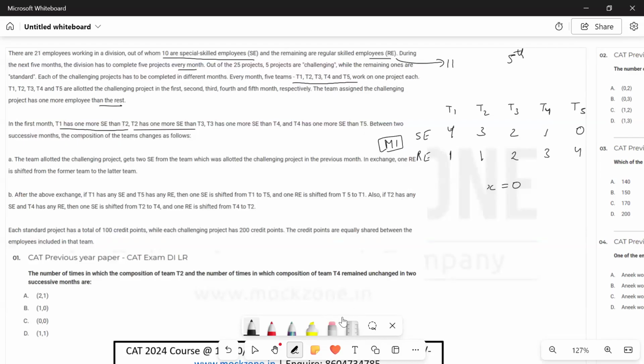We have total how many months? We are talking about 5 months. So we will have to expand this table for 5 months. This will be month 2, SE, and then RE. Then we have SE and RE again for month 3.